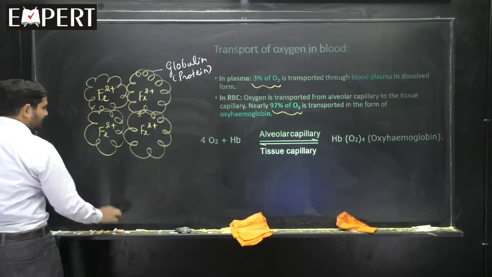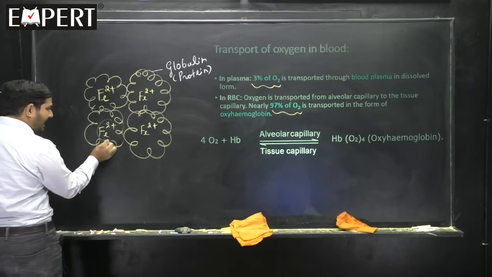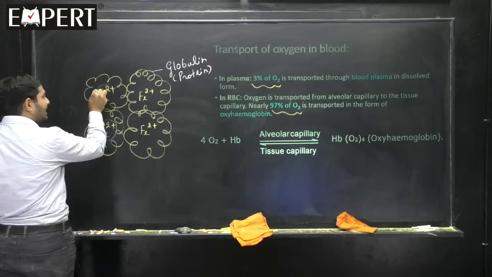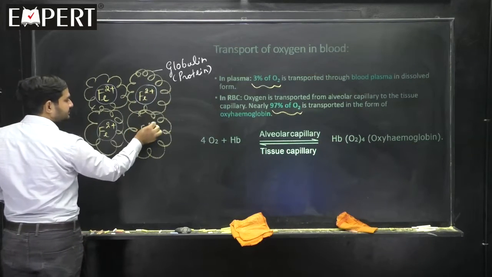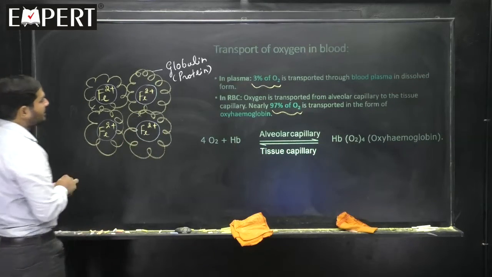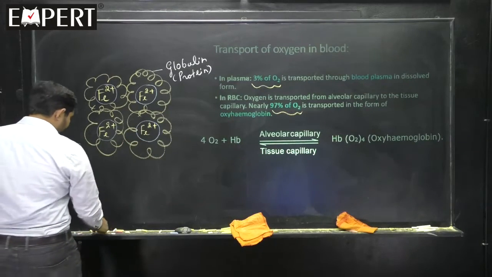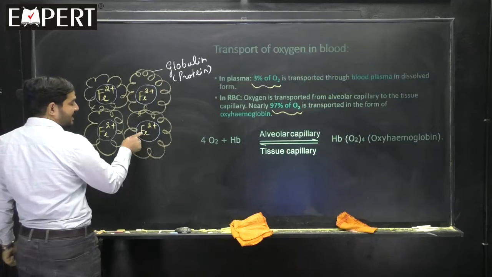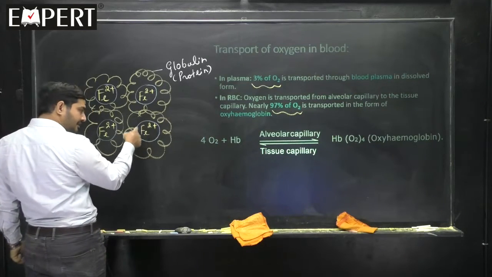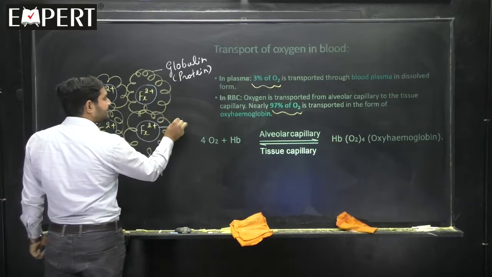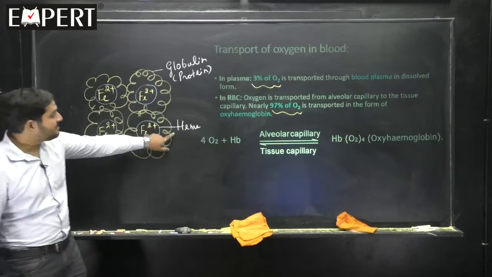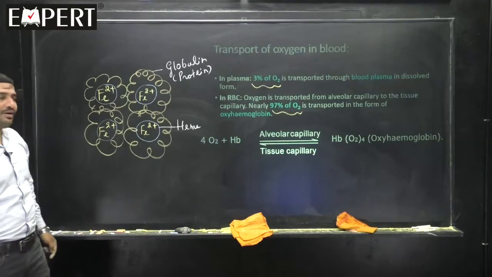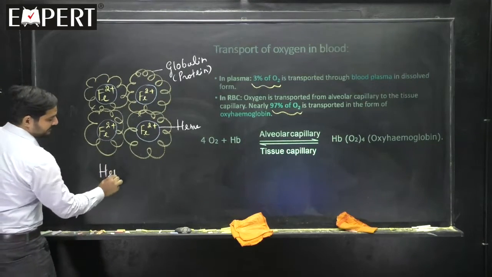And this is surrounded by an organic molecule. Now, this portion which contains ferrous iron covered by an organic molecule is called heme. Heme plus globin together is called hemoglobin.